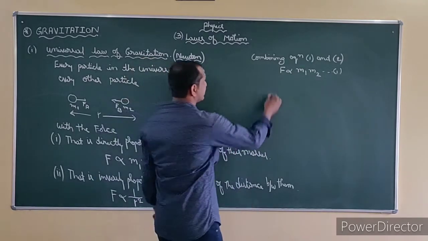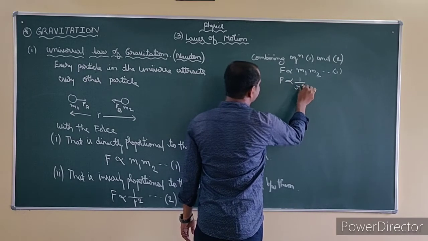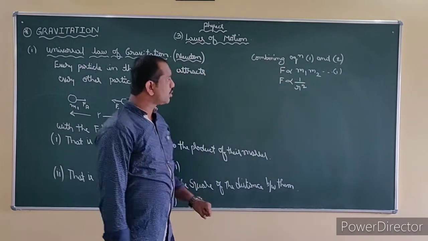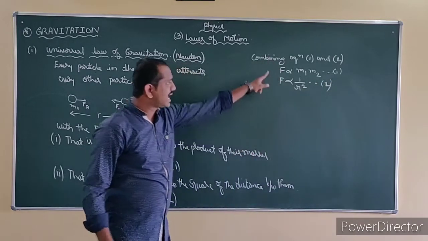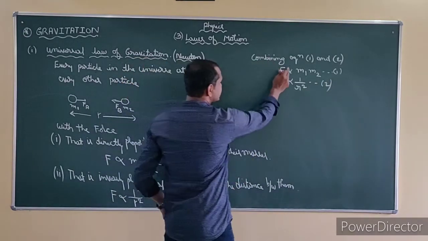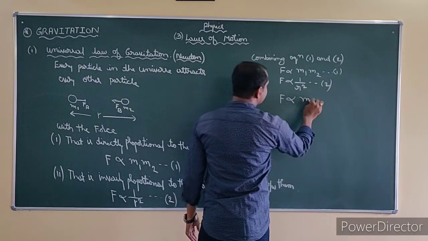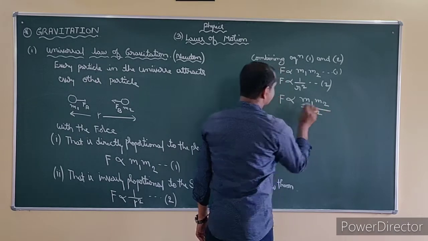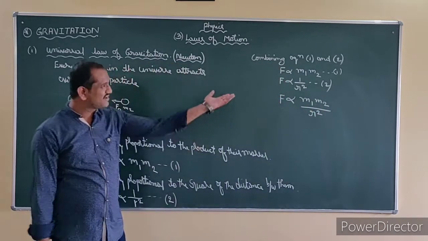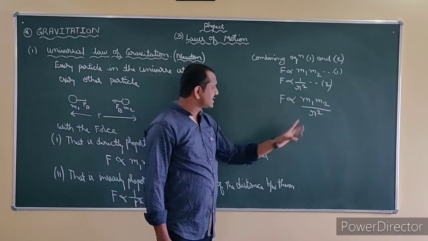But to make you understand, I am writing. Next, I have F inversely proportional to 1 by R square. So when you combine both, towards LHS I have F, no doubt. Towards LHS I have F directly proportional to M1 M2 by R square. Understood? Like this we have done many things. Now this is the expression.